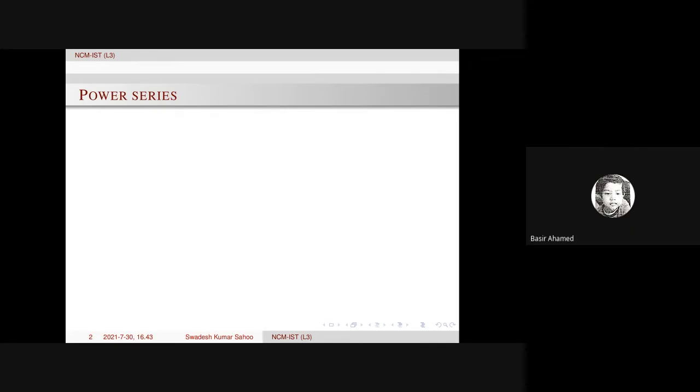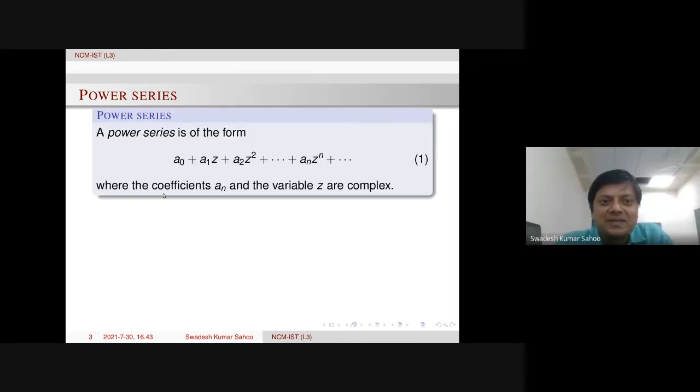Thanks. So a power series is of the form like this. Of course, here I have chosen the center at the origin, but one can take the center to be some arbitrary point, let's say a. Then a factor of z minus a will come here. Otherwise, without loss of generality, we can assume the center to be the origin.